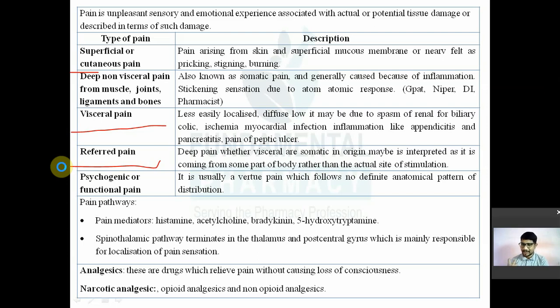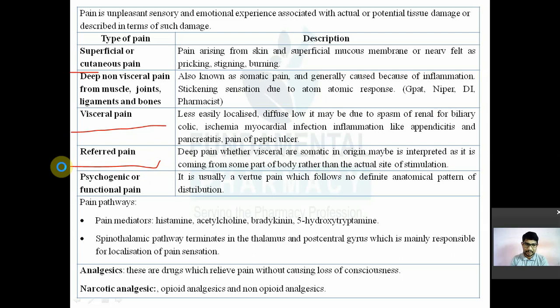So that is actually originating from your heart muscle or coronary artery, but the pain is felt on the left side of your body: the left hand, the left back, the thoracic left back, the left neck, etc. So the pain is arising from the heart, but it is felt at the left hand, then the left neck, then the left back. So that is known as referred pain. It is a type of deep pain, which may be either somatic pain or visceral pain, but it is felt at another place rather than the actual site of stimulation. That is known as referred pain.